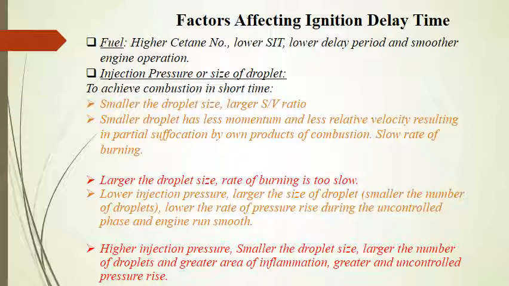Other properties of fuel which affect delay period are volatility, latent heat, viscosity and surface tension. The volatility and latent heat affect the time taken to form an envelope of vapor. The viscosity and surface tension influence the fineness of atomization. Now, injection pressure or size of droplet.